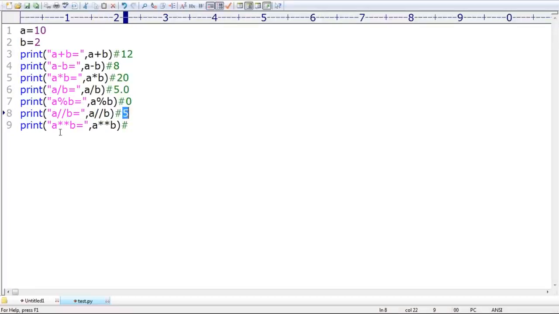Okay. Now, A power B. Sir, the power operator: A means 10, 10 power 2. 10 power 2 means what? Okay, 100. Are you getting it? 100, by default you people should be aware. Remember that. Sir, 10 square is nothing but 100.